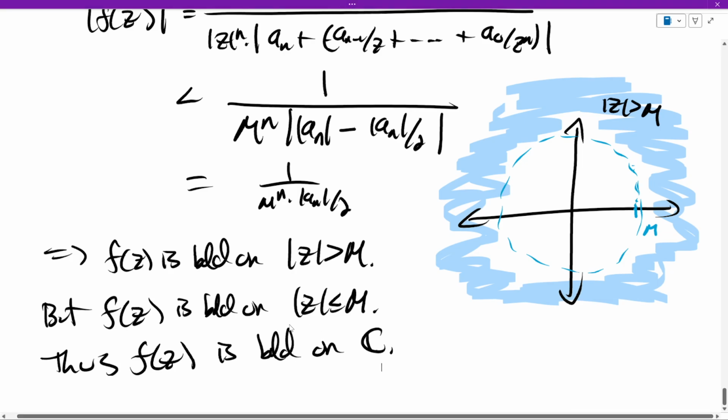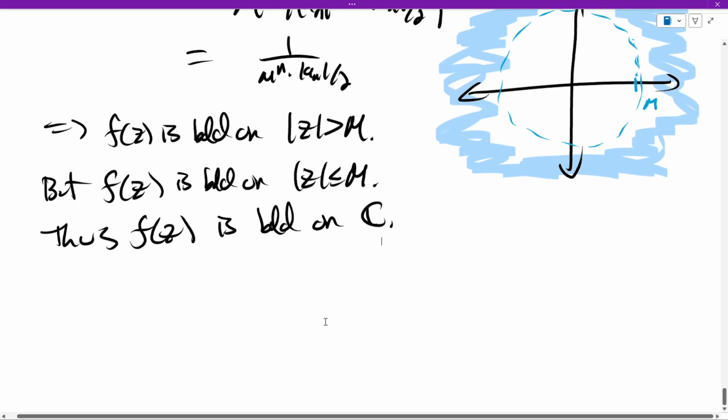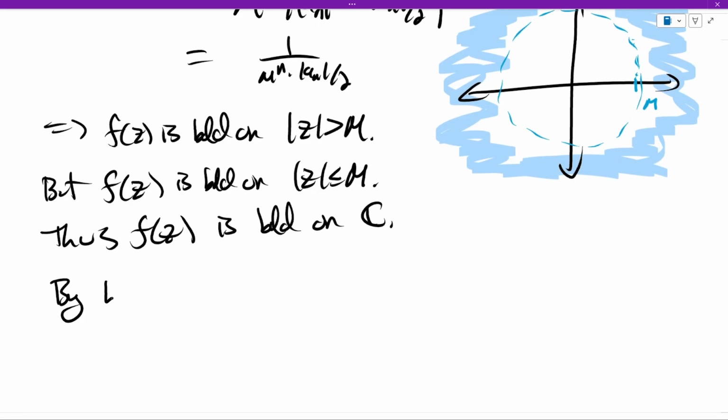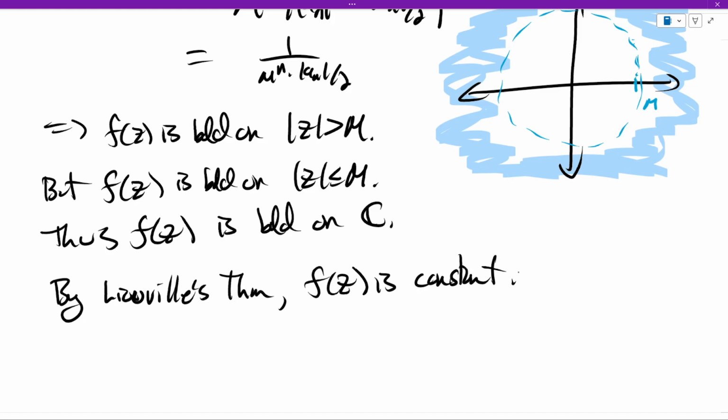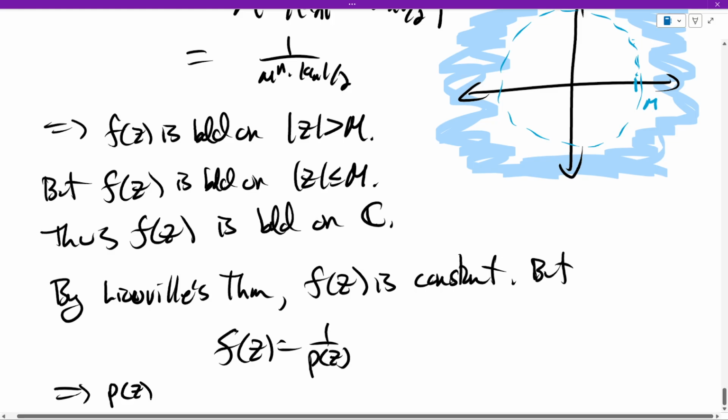So f was entire, and it's bounded. By Liouville's theorem, which I can never spell, f is constant. But what was f? Well, f was 1 over P. If 1 over P is constant, then P is constant.